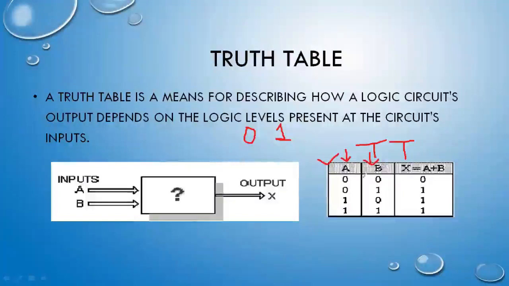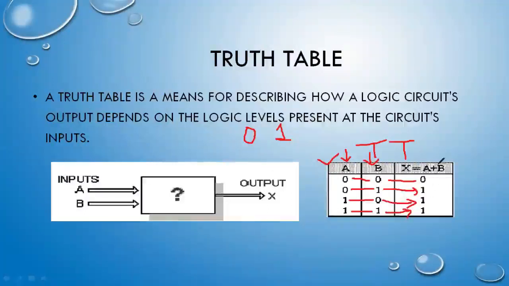Now using two variables, what are the possible combinations that we can have? That are 0, 0, 0, 1, 1, 0 and 1, 1. And we have seen that if 0, 0 is the state for OR gate, the current will not be available. Otherwise, we are going to have the output 1 here. You can see here for each and every other state we are having 1.